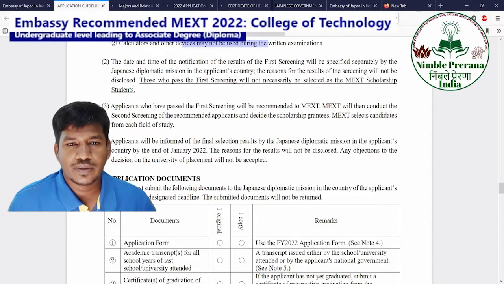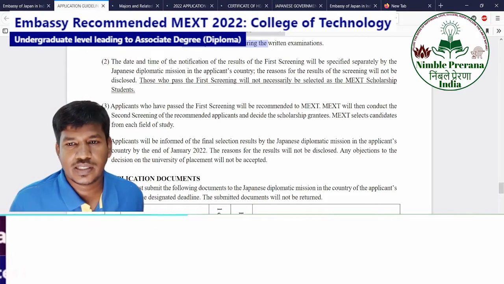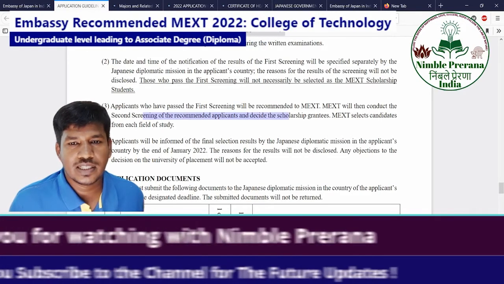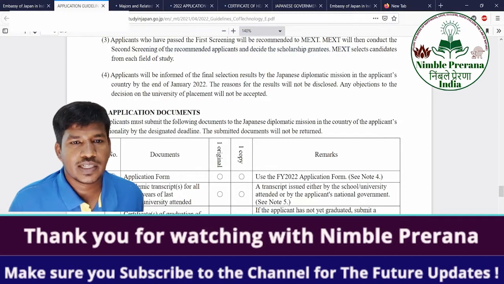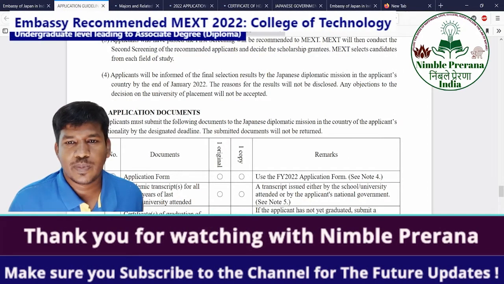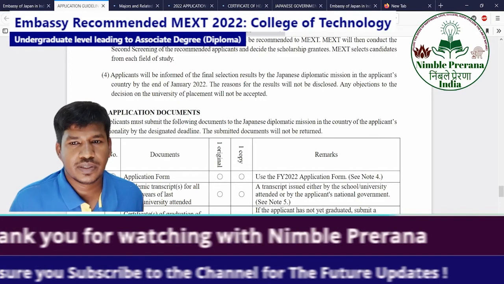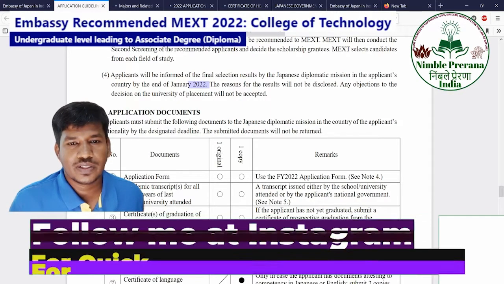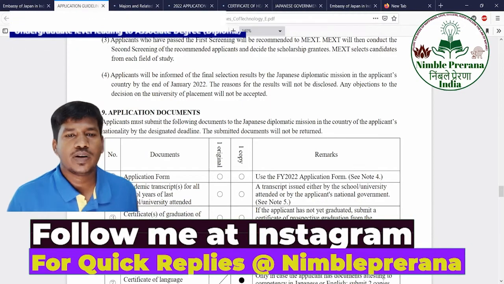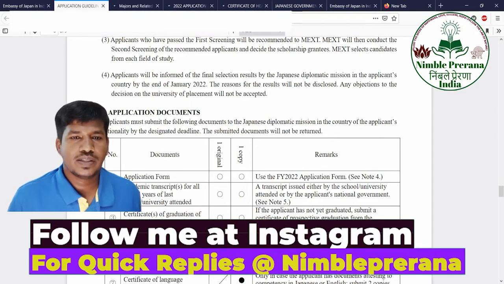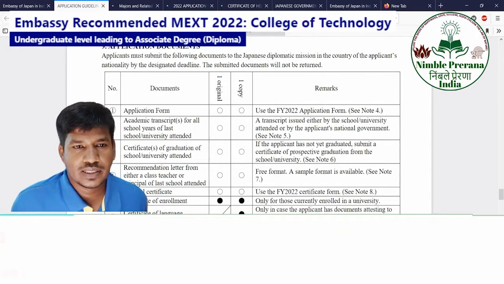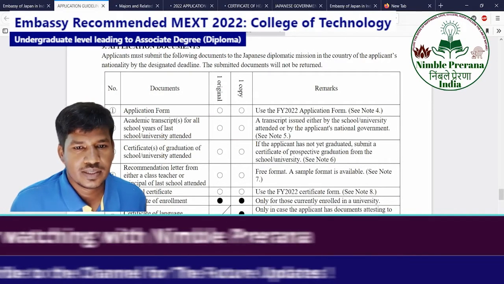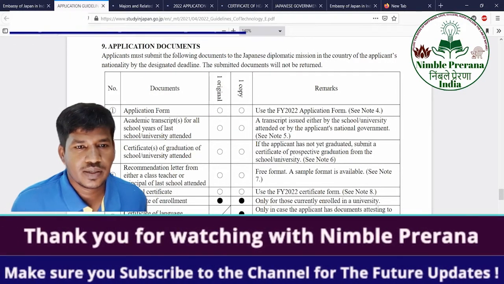Applicants who have passed the first screening will be recommended to the next. Next will conduct the second screening and select the candidates for the field of study. Applicants will be informed of the final selection by Japanese diplomatic missions by the end of January 2022. So this is the 5th month, and roughly you have 7 months to complete the application processing to go for higher education in Japan.